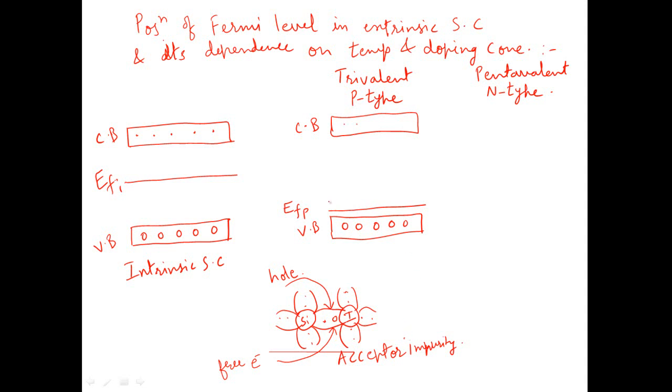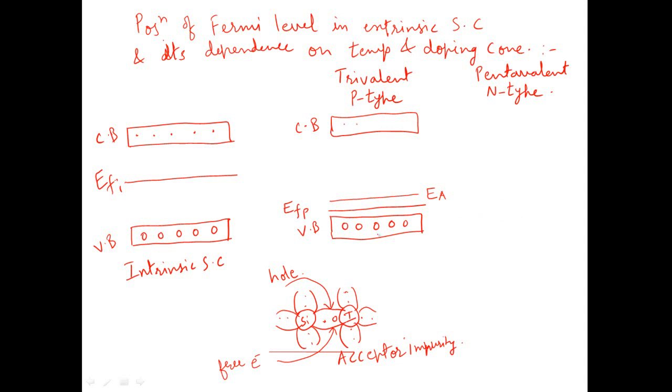So an additional energy level called the acceptor level is created near this valence band, and it is shown as EA. A stands for acceptor energy level, and the position of Fermi level for p-type semiconductor lies exactly halfway between the acceptor level and the valence band.